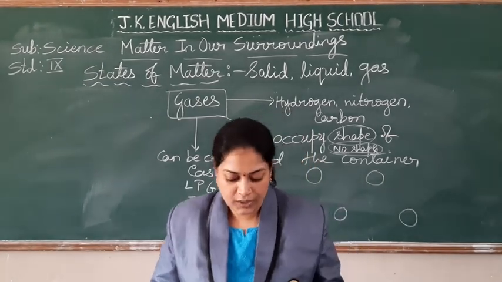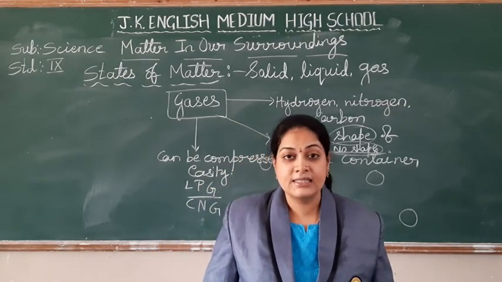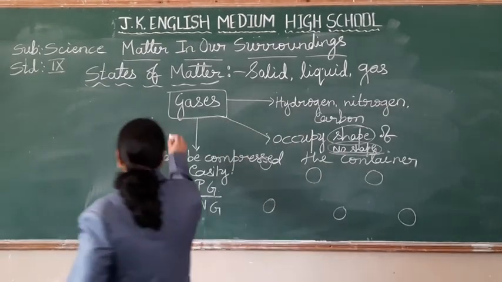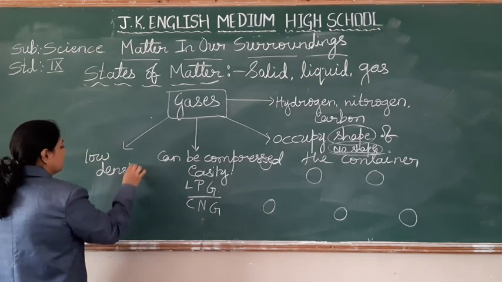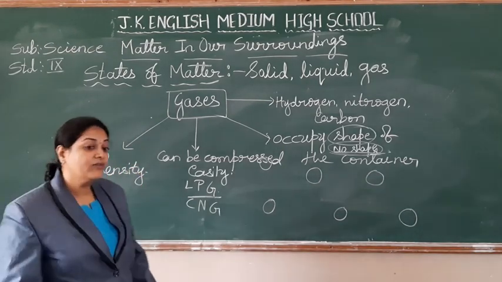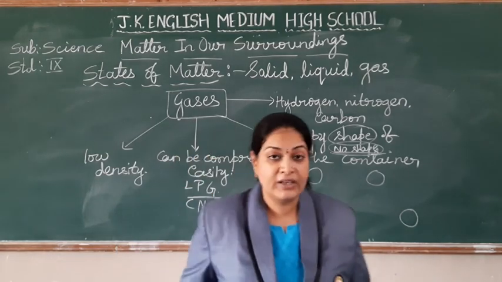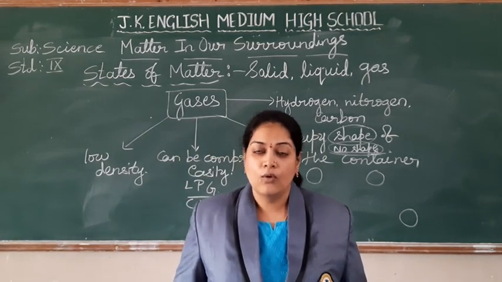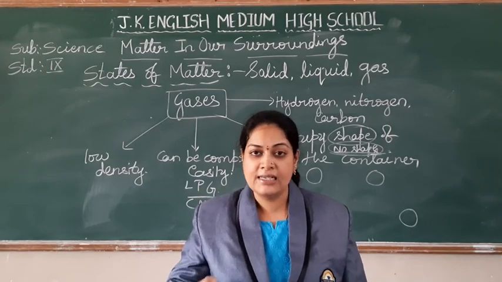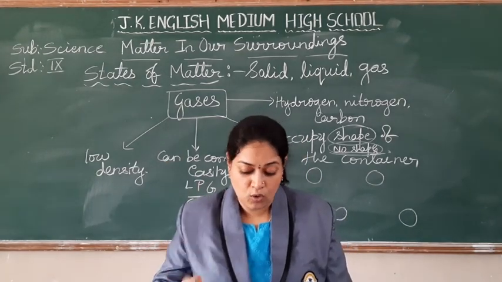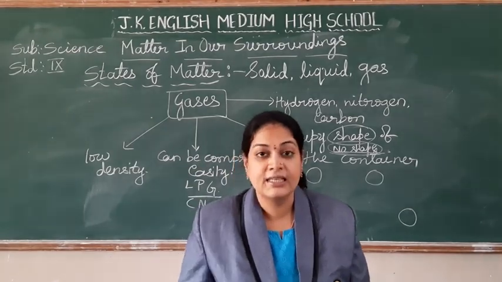Right? Okay. Does it have density? Having, but very low density. It has very less density compared with the liquids. What we said: solids have high density, liquids have less, and gases have still less, very low density.